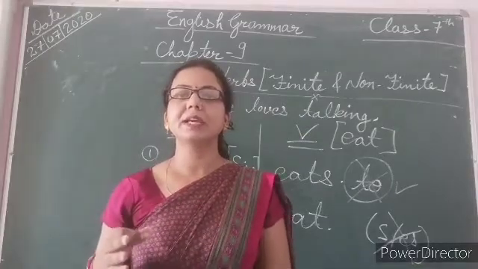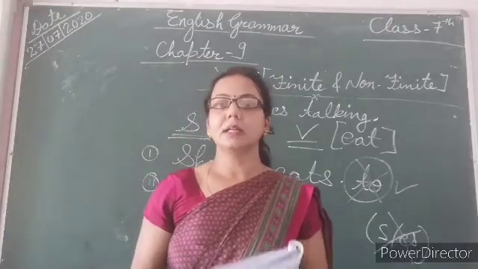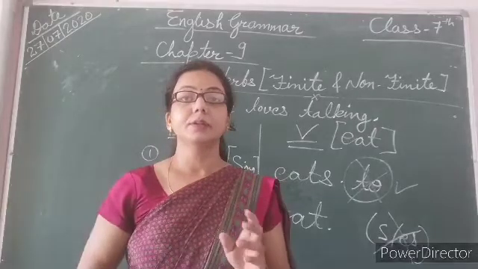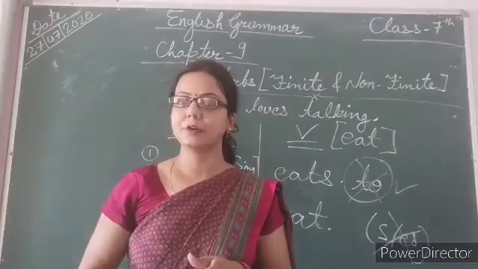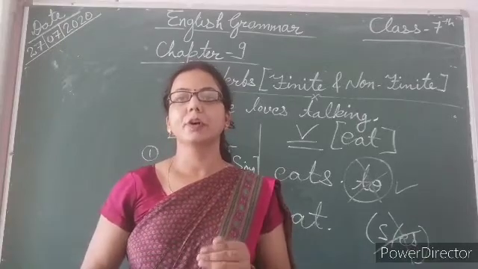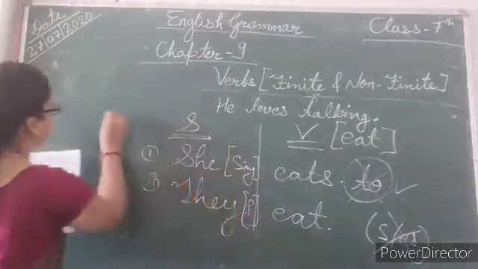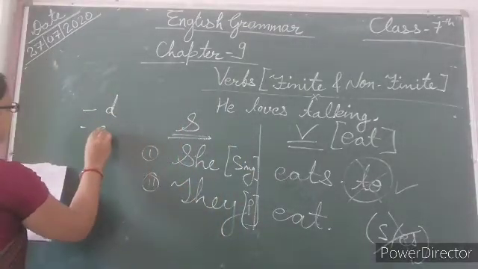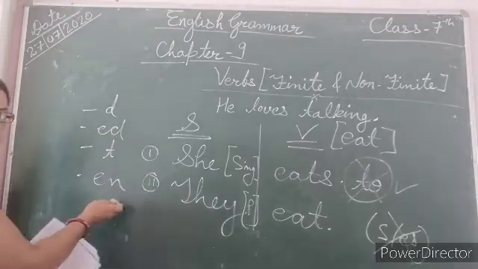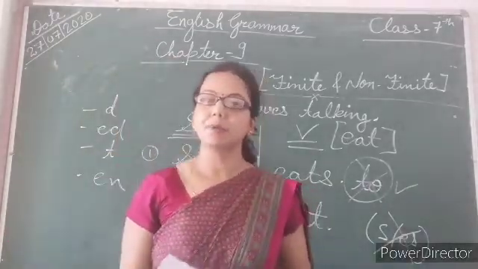If the verb form is ing form, then it is known as the present participle, or if the verb ends with d or ed, like eaten, taken, this is your past participle form.